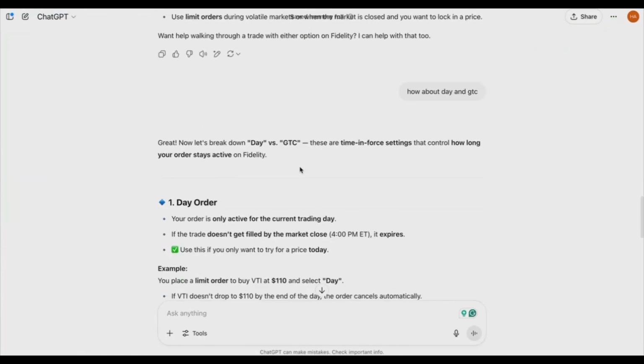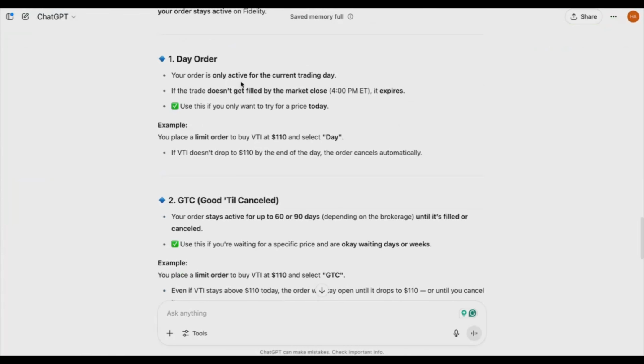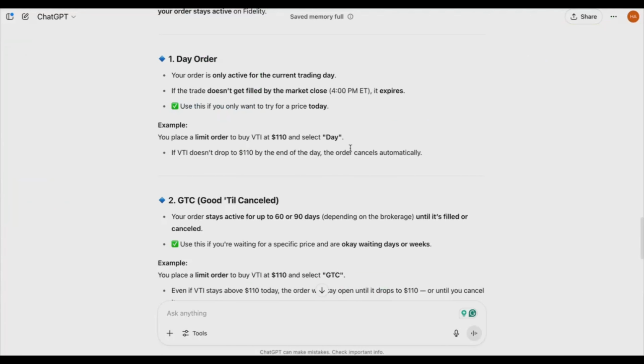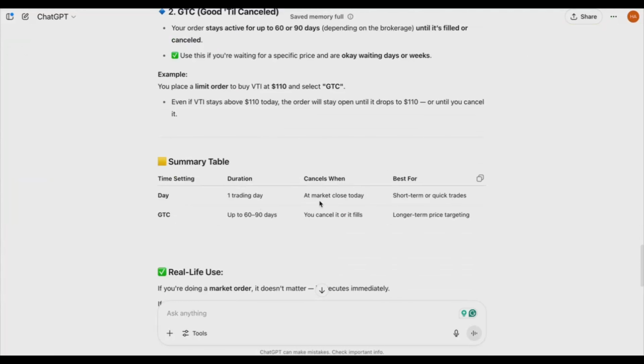to explain that. So the day order is basically if you are trading for the day, it closes at the end of the day. So if you are trading at the end of the day, for me, for example, it's 5 p.m., so that I cannot do, because already the market is closed, so I cannot use this option of a day. But if you do have the time where the market is still open, you can use that, where you are trading a day, and then this is quick. Basically, you want to do it now, today, I want to buy that, so let's go, then do that, and the market is still open. But if you want to wait and then you have better price targeting, then you can choose that.